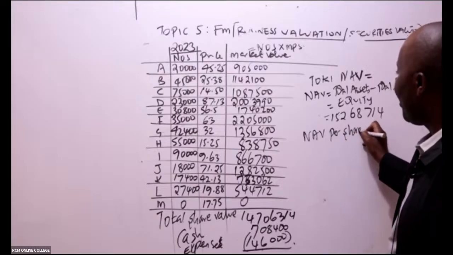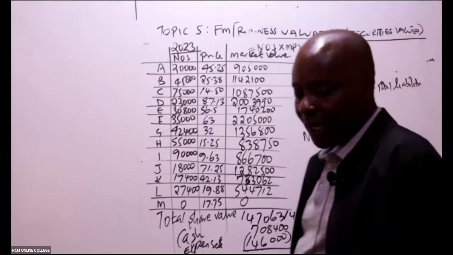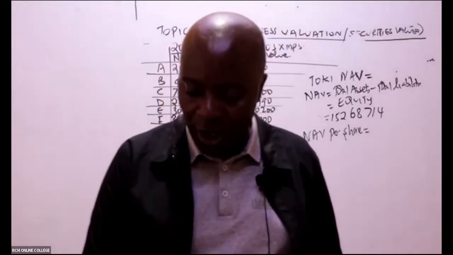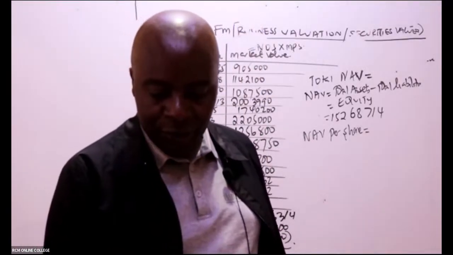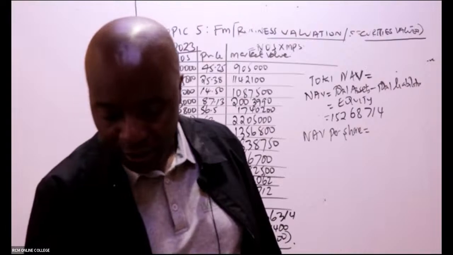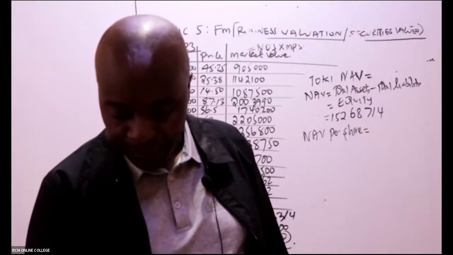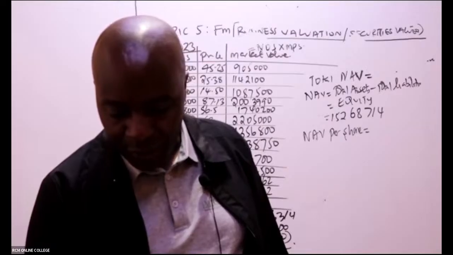Then give us the net asset value per share. Do we have the number of shares, ladies and gentlemen, outstanding in total? What have they told us to be the number of shares outstanding in total? Are you able to see the number of shares?